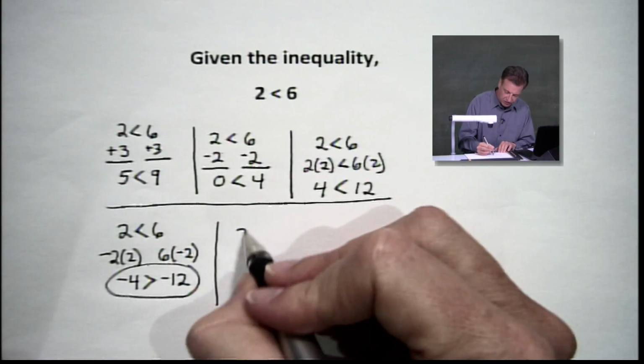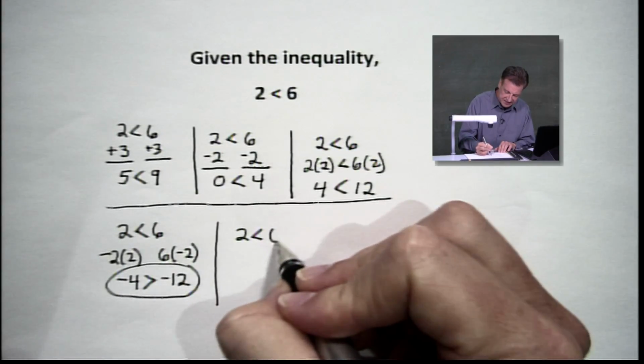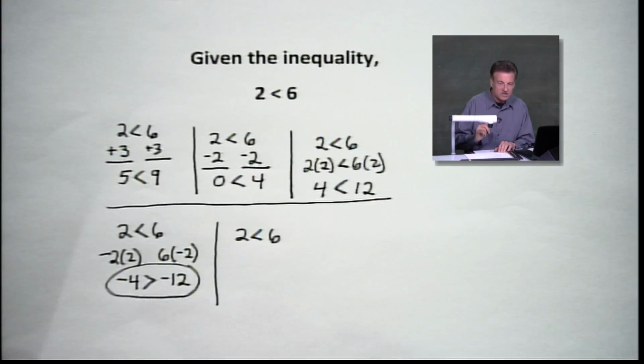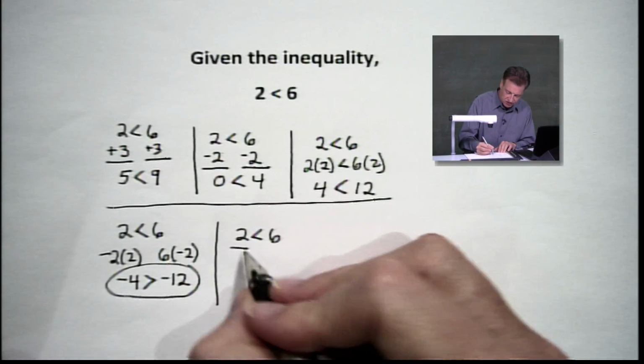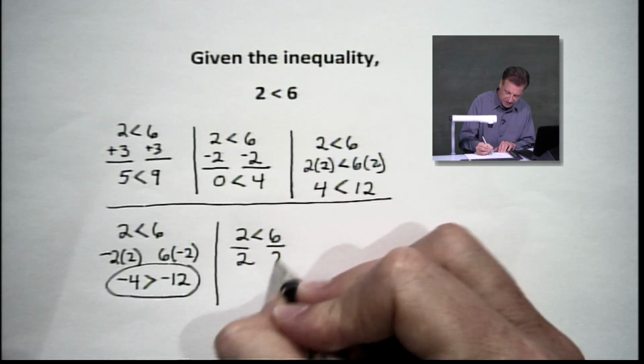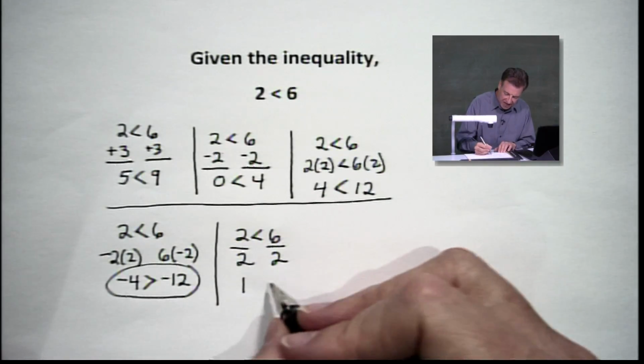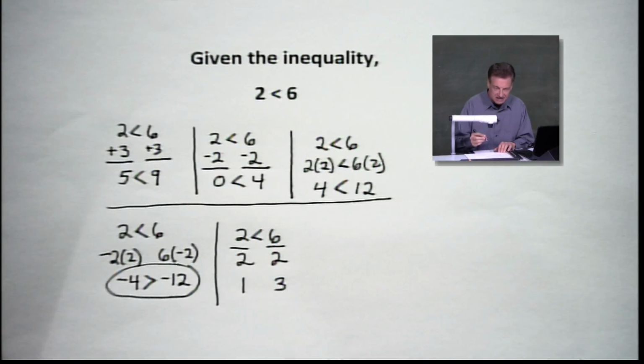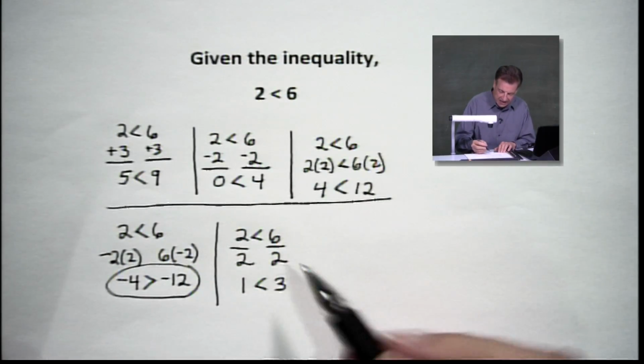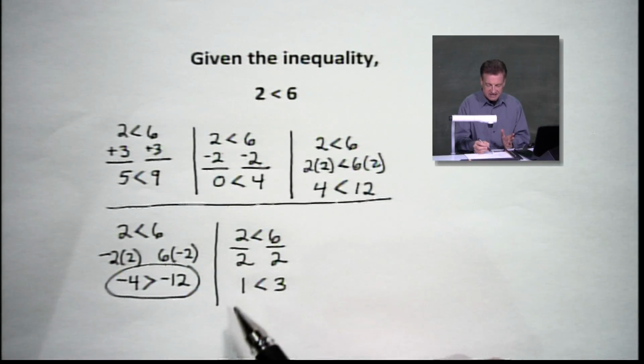And let's say we've got 2 less than 6. This time I want to divide both sides by 2. And we saw what happened when multiplying. Let's see what happens when we divide both sides by 2. I'm going to have a 1 on the left. I'm going to have a 3 on the right. And voila, it didn't change, did it? We still have a less than relationship because 1 is smaller than 3.